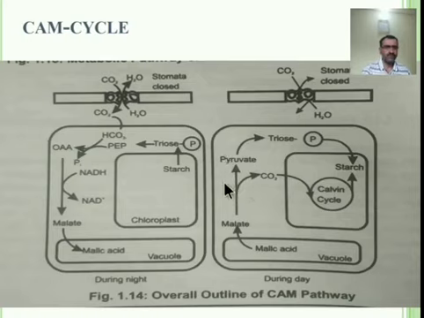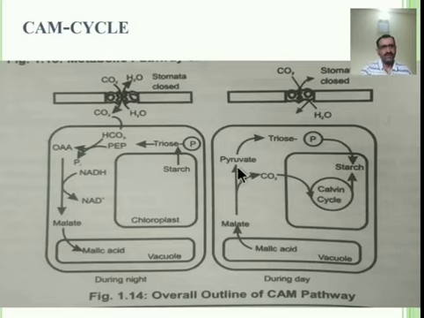The CO2 which is evolved from the malate enters into the Calvin cycle, and further it produces oxygen as well as carbohydrate.